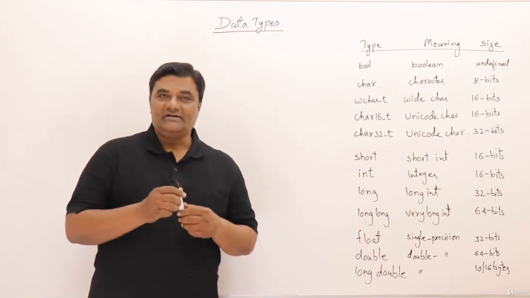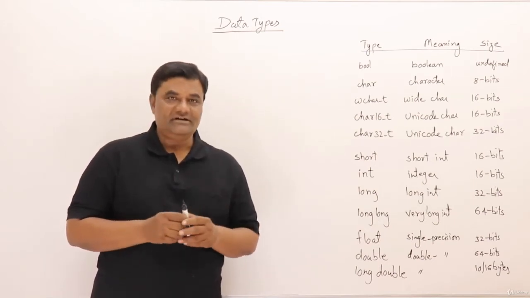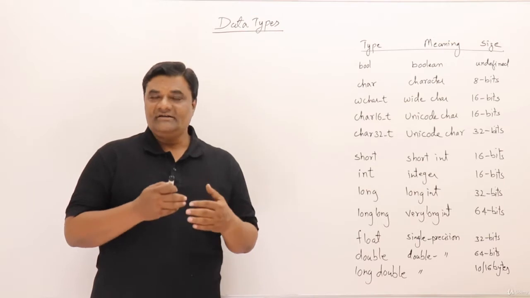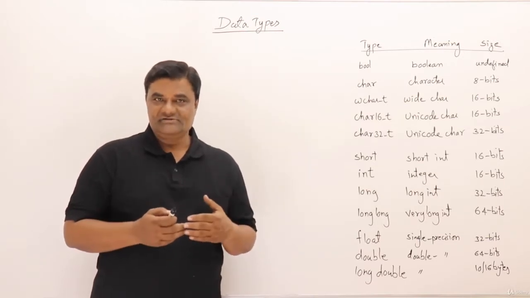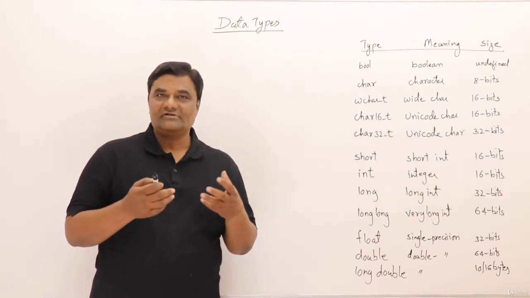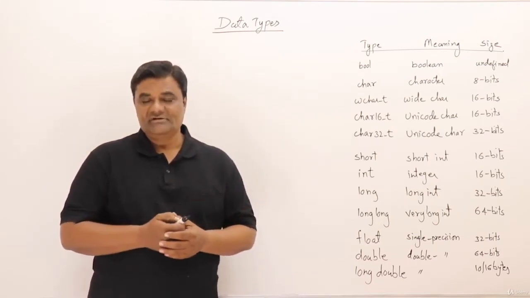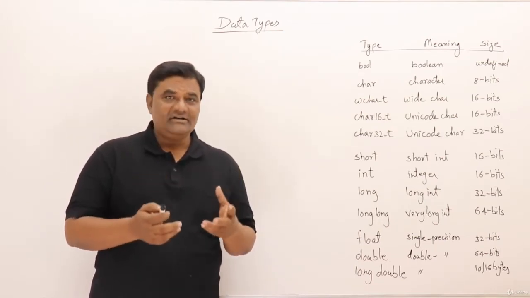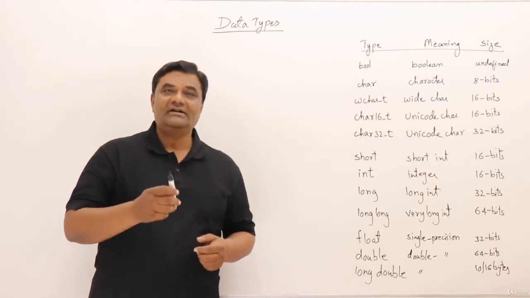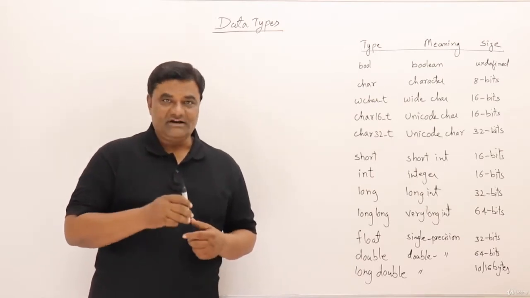Let us talk about data types. Data types are very important. See, we write the programs, the instructions, so that they can perform some operations on data. So without data, there is no need of programs. The question is, where do you keep data in your programs? We keep the data in variables in a program.